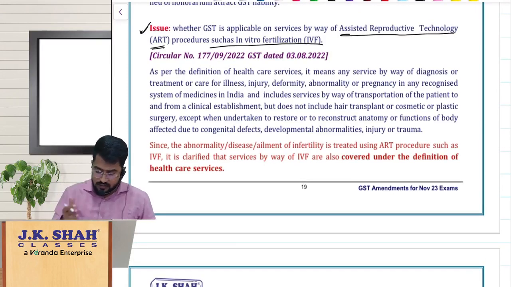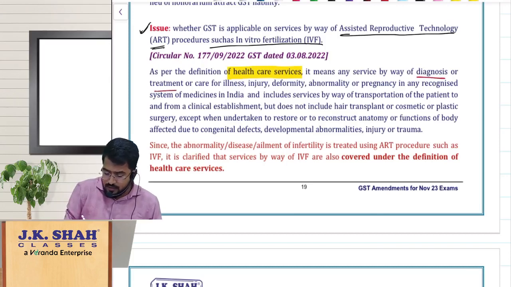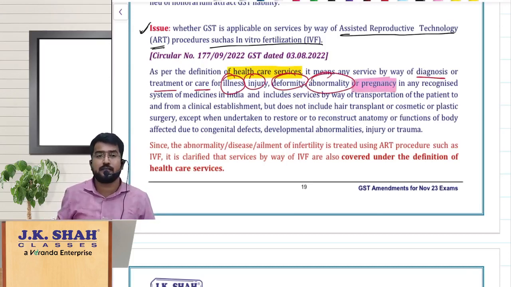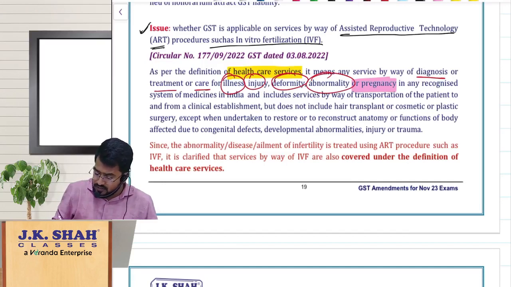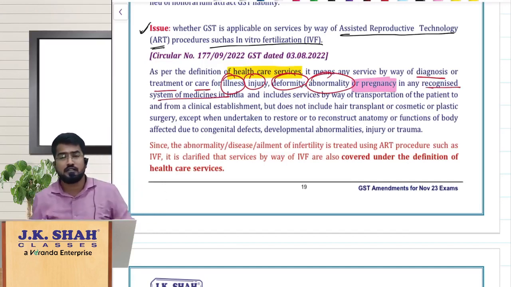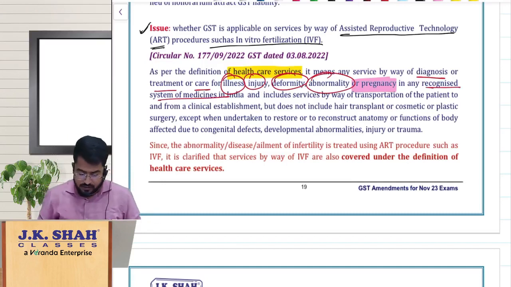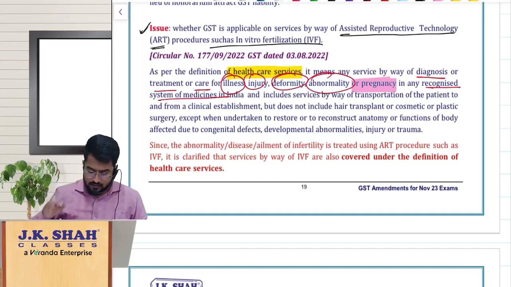Understand, if you see this healthcare services definition, if you remember, we have clearly mentioned there, it is services by way of diagnosis, treatment or care for what? For the illness or injury or deformity or abnormality or pregnancy. And these IVF treatments are related to pregnancy only, right? Where they are doing the diagnosis, treatment or care related to pregnancy, and that is obviously a recognized system of medicine, and there is no point of opposing exemption for this under GST. It is very much a healthcare service and hence exempt under GST.